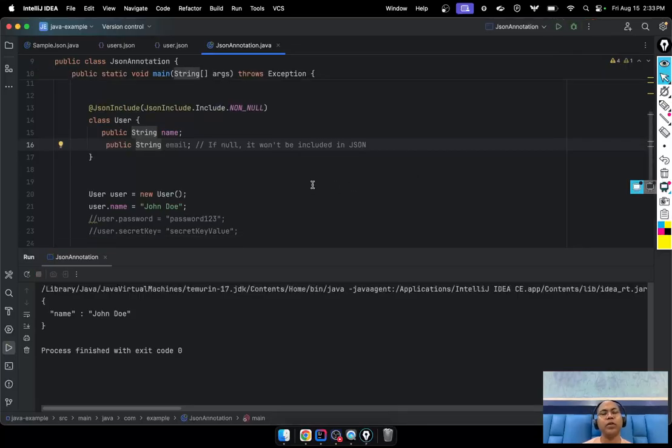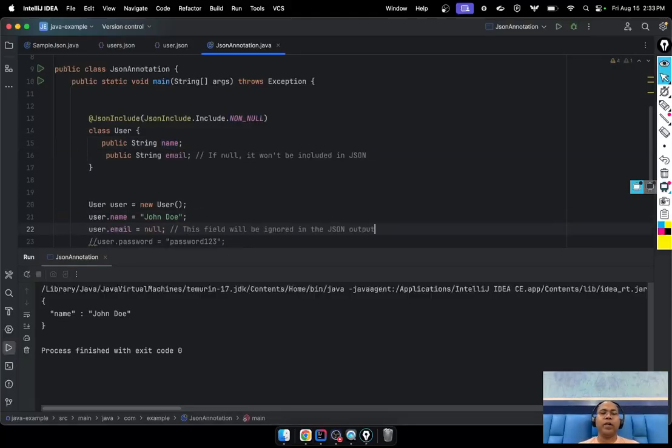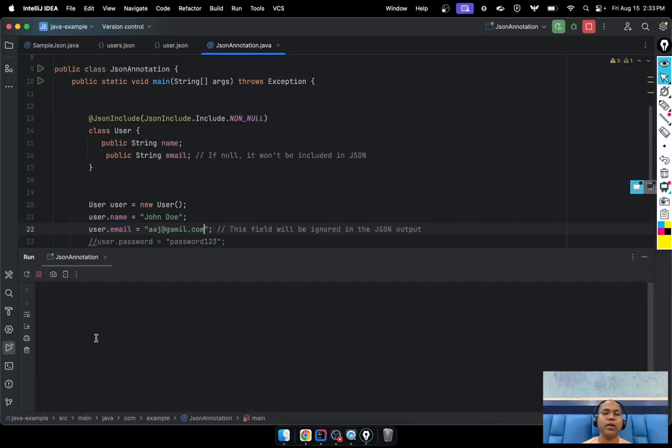Okay, so here notice if an object has some kind of annotation, then you can mention it here right now. Let's say here email as well as user.email, and email has some value. Let's say a Gmail address. Okay. So notice both come here.